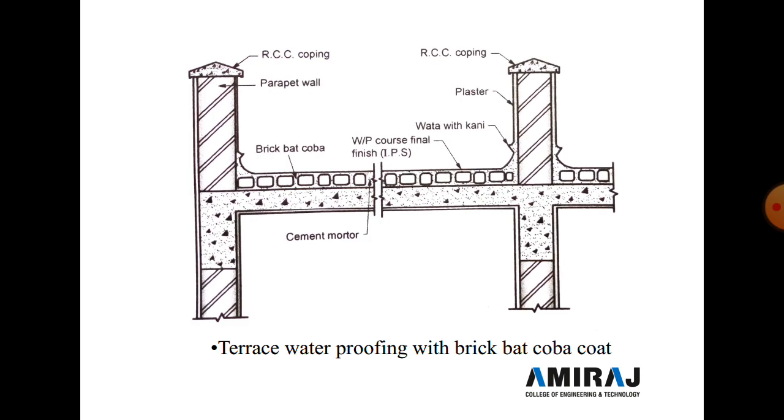Now next is terrace waterproofing with brick bat coba coat.